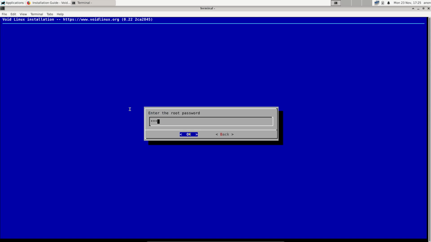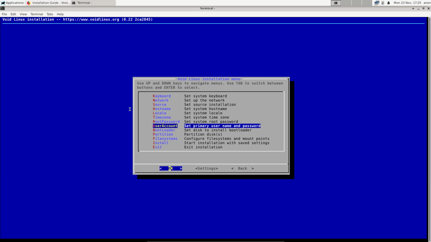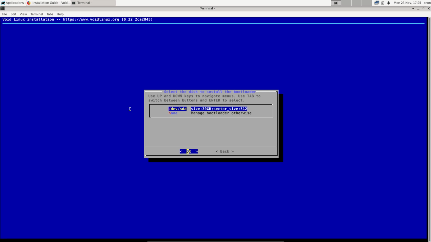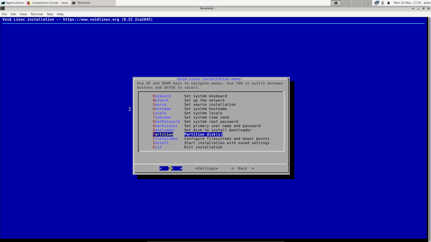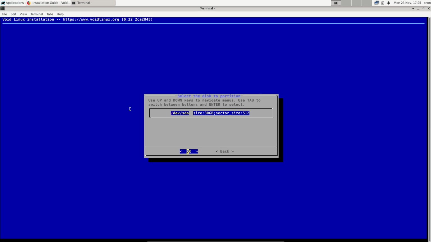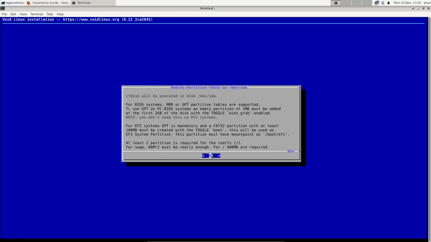Root password is a very complicated password. And bootloader, SDA is cool. Use a graphical terminal for the bootloader. Sure. File system. What happened? Partition disks. Okay. Alright. cfdisk will be executed for BIOS systems. That's what we have. MBR or GPT tables are supported, to use GPT and BIOS GRUB enabled. Don't need to read that.